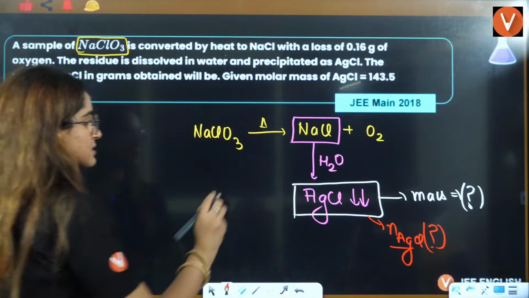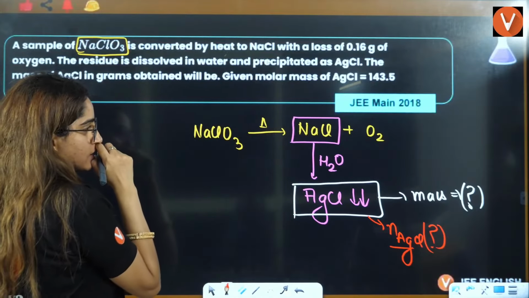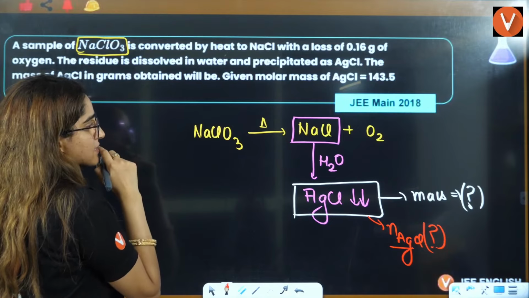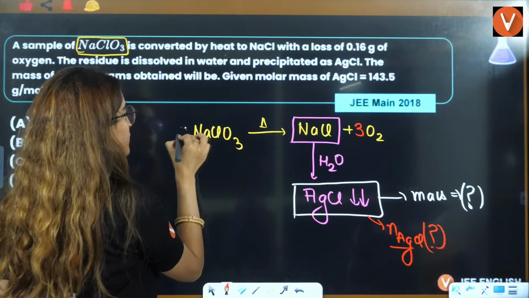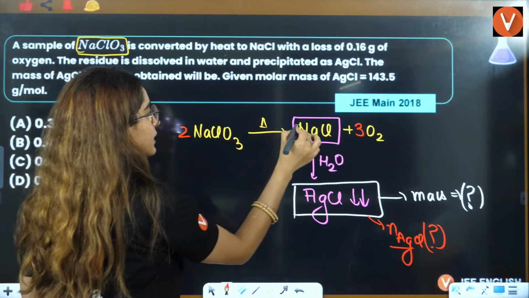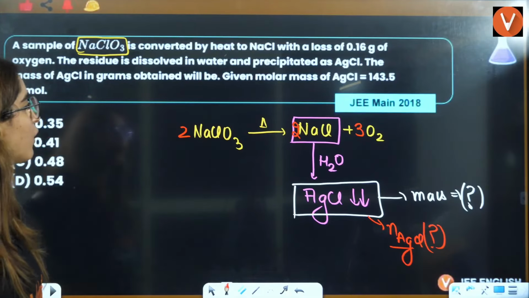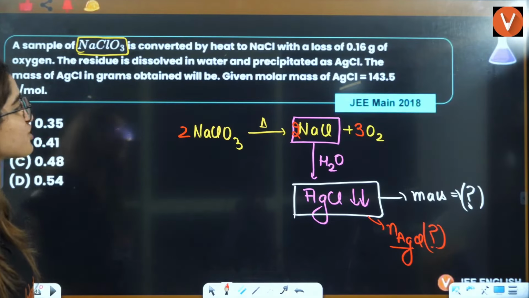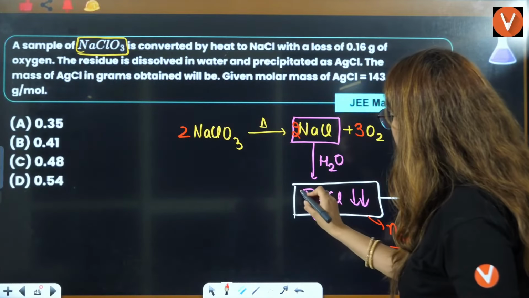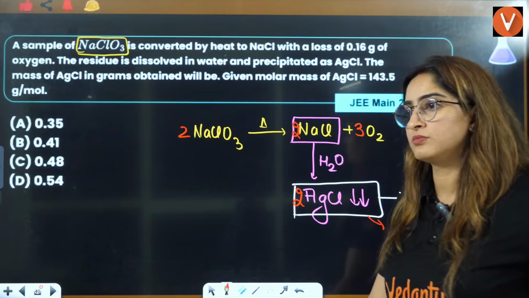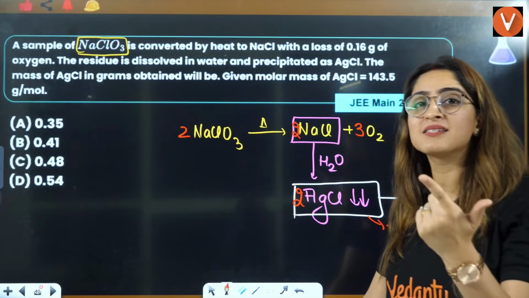Okay, let's see this. Firstly, I have to balance this reaction, right? Let's say you have 2 of this. If I multiply this with 3, this with 2, then this will be multiplied by 2. Right? Now, oxygen mass. See, simple thing is, if this is 2, then this is also 2. Now, firstly, balancing is required. Okay. Why balancing is required?